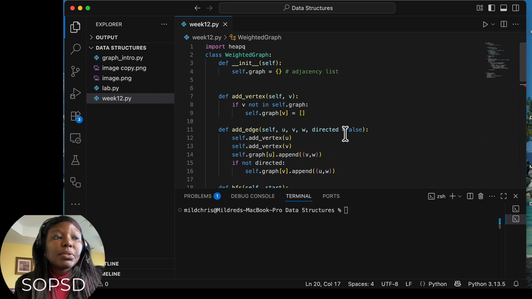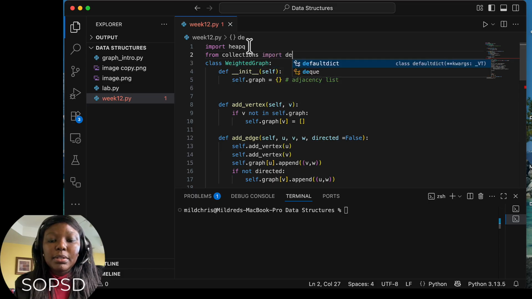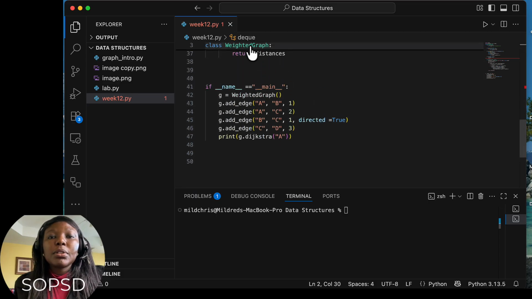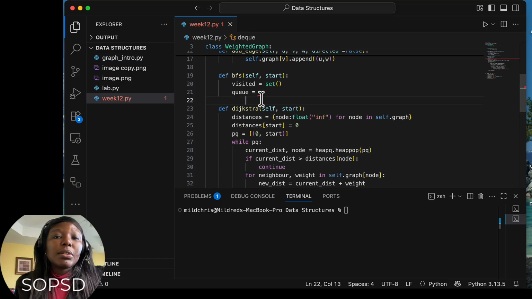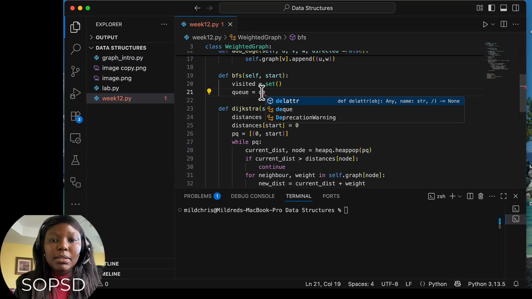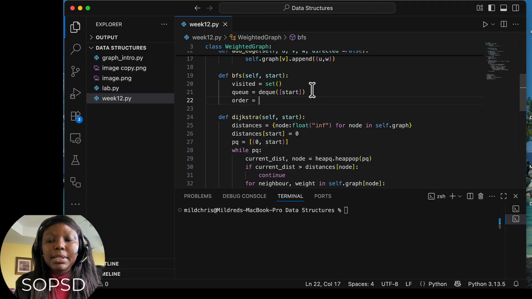Let's use the queue. So let's import the collections module. So say from collections import deque. Okay, so let's use the queue. Now for those of you taking Python for data science, we are going to look at some of these modules to make you understand deeply some of the commonly used modules that we'll come across. So we'll say Q is equal to deque, and we'll deque from the start, right? Now let's set an empty list for the order.